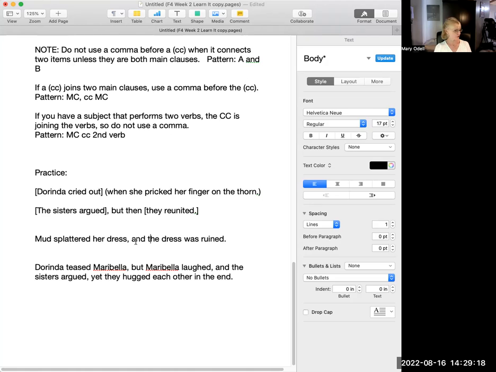And you use your coordinating conjunction. The last one, I get a lot of sentences like this in student writing. Okay, we have: Dorinda teased Marabella, but Marabella laughed, and the sisters argued, yet they hugged each other in the end.